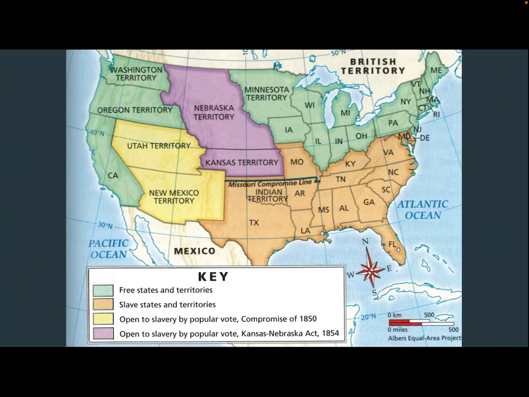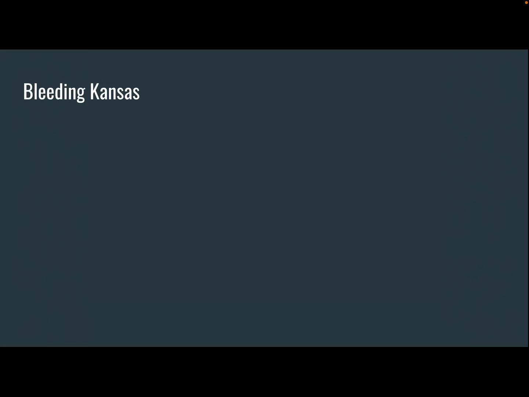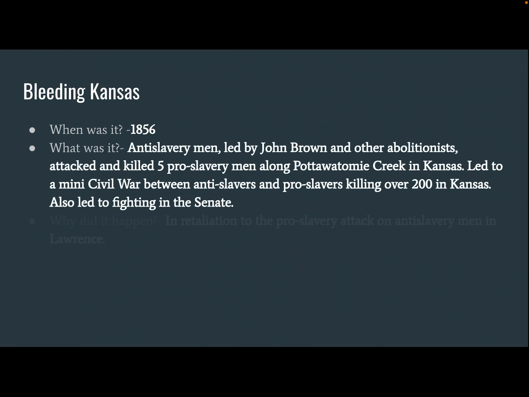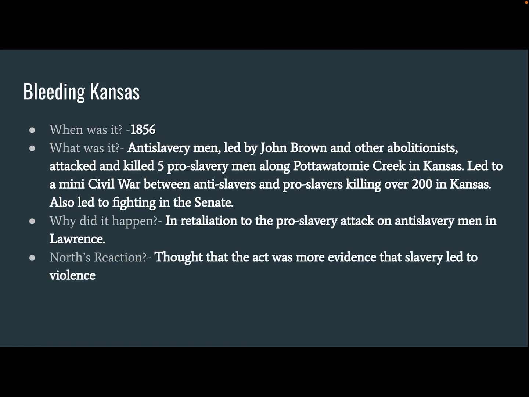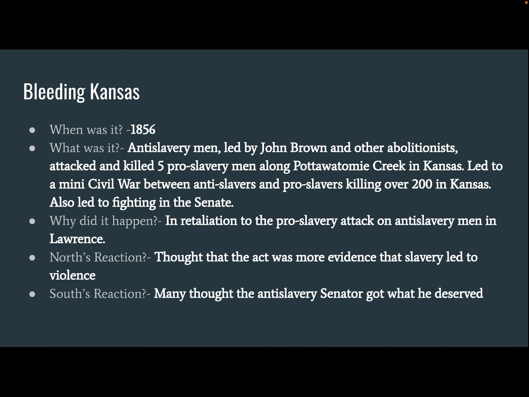So here we go. I'm going to go ahead and move on. So here we have what became known as Bleeding Kansas. A couple of years after the act was enacted, a pro-slavery group attacked anti-slavery men in Lawrence, Kansas.